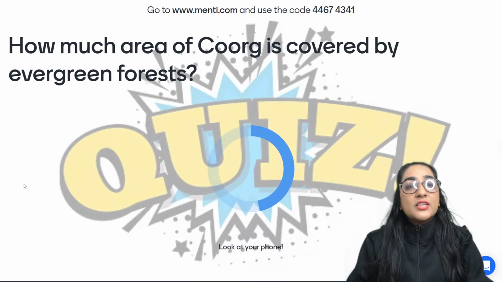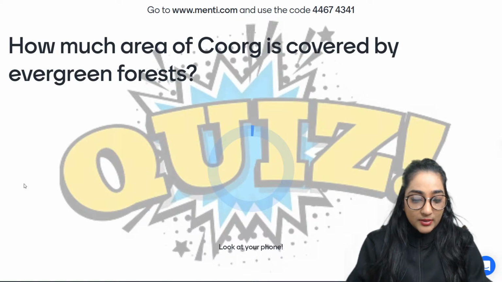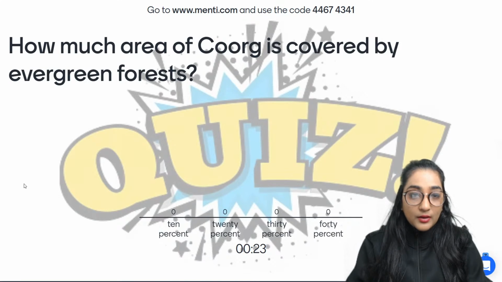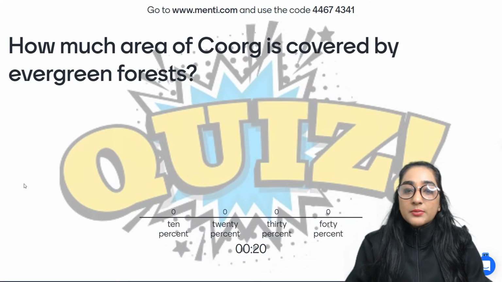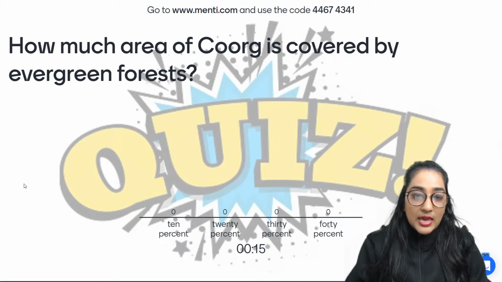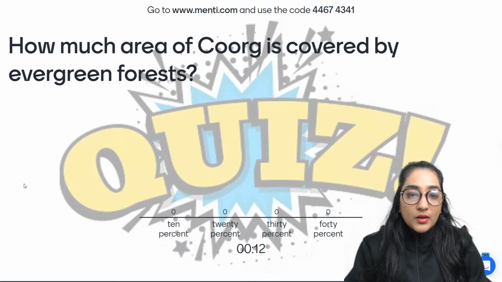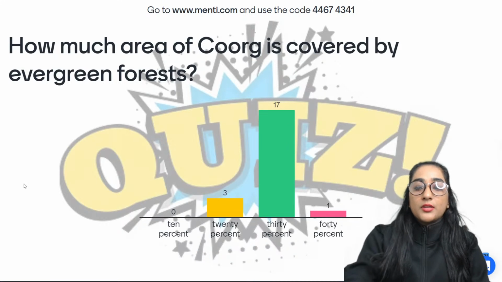How much area of Coorg is covered by evergreen forest? Now it's an important question. Okay, here we go. 10%, 20%, 30%, or 40%? What exactly is the right answer? A, B, C, or D? Come on, everybody. What is the right answer? Everybody voted. Very good, 30%.